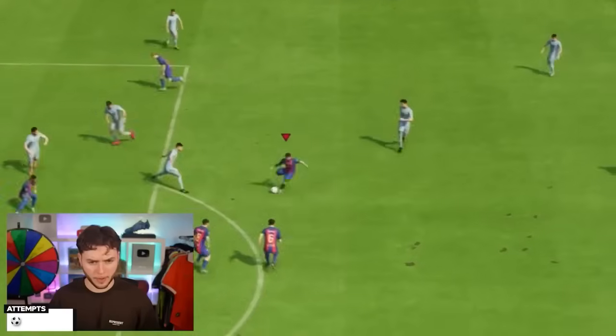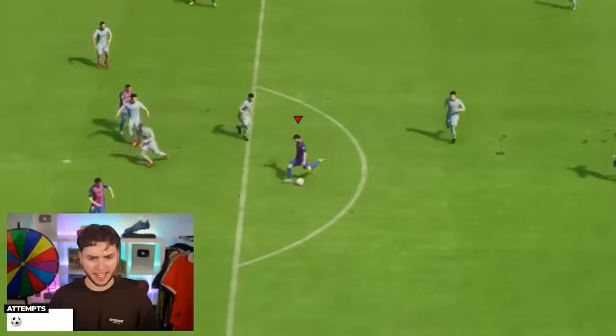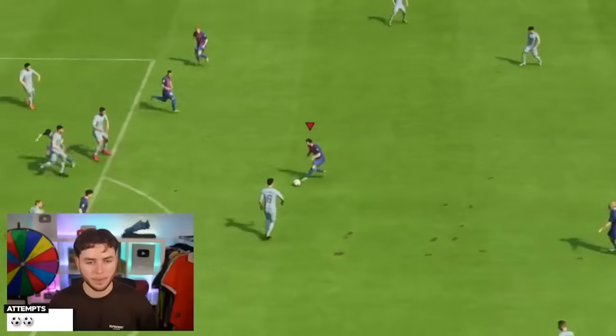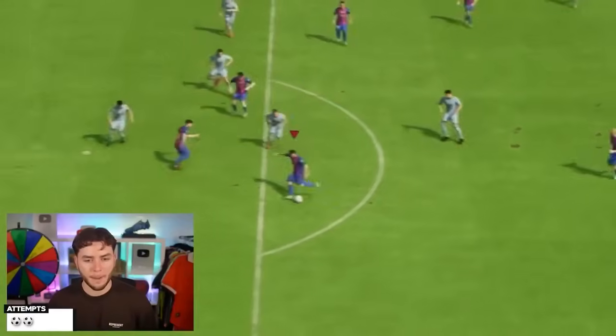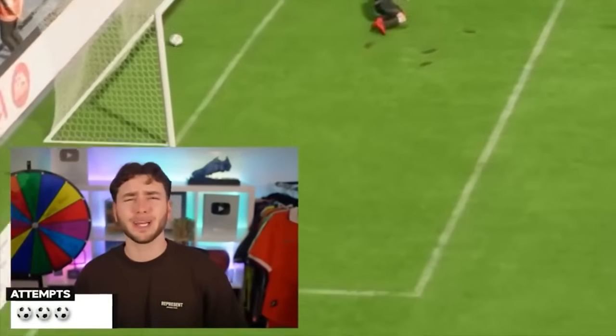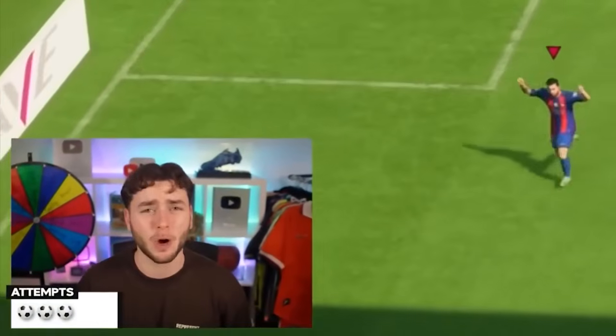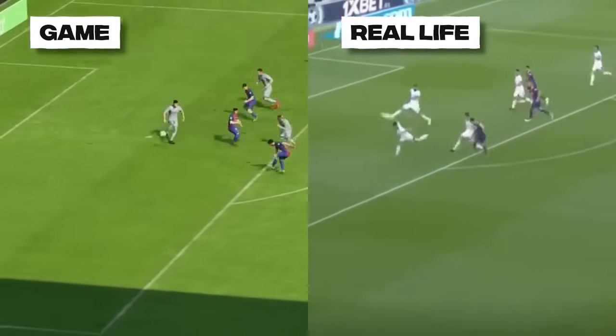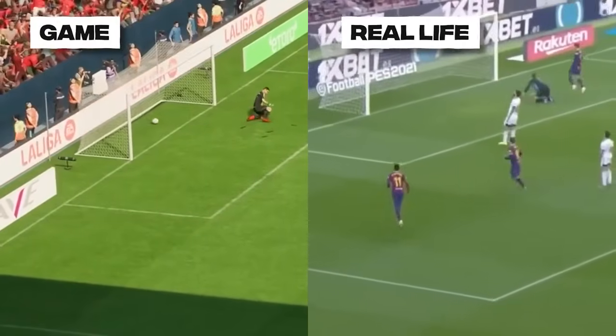Messi picks it up in the middle. Does the little feint. And again. Boom! Oh, that's not good enough. I can't take that. Messi picks it up. Does that. Boom! Oh, that's better, but I think Messi's goal was more top bins. So I didn't think this was that close, but after a quick VAR check, it's pretty much identical.